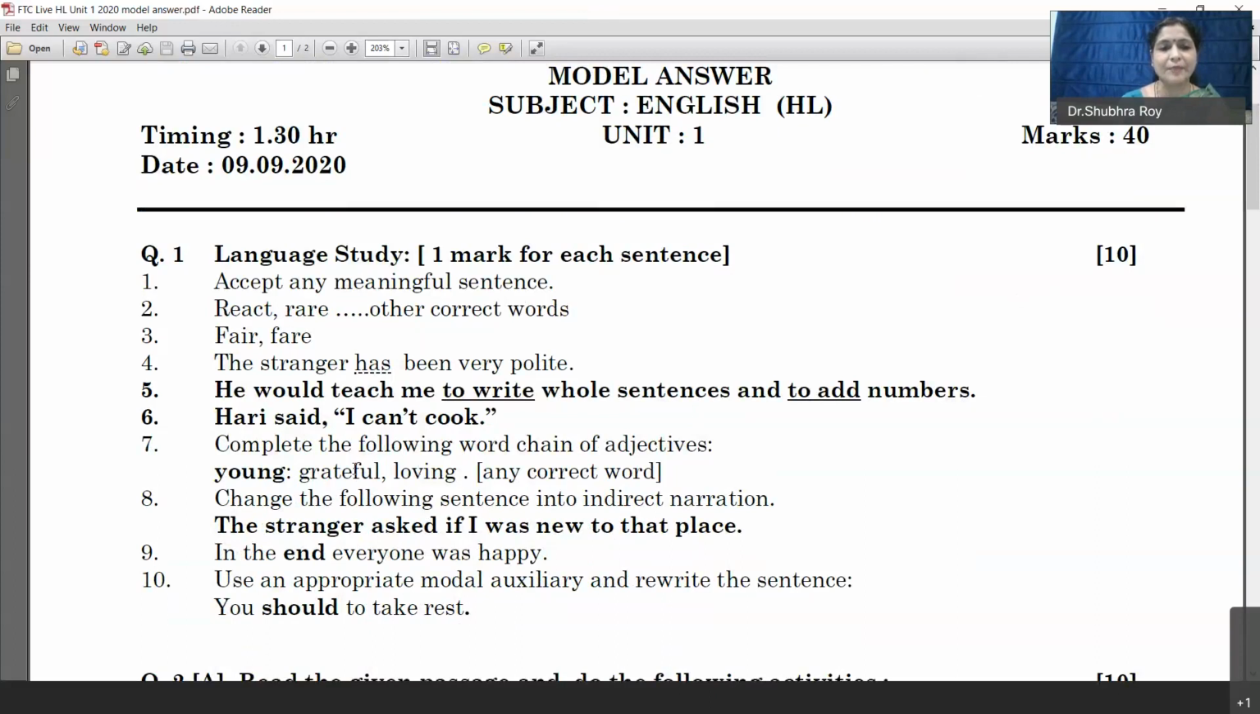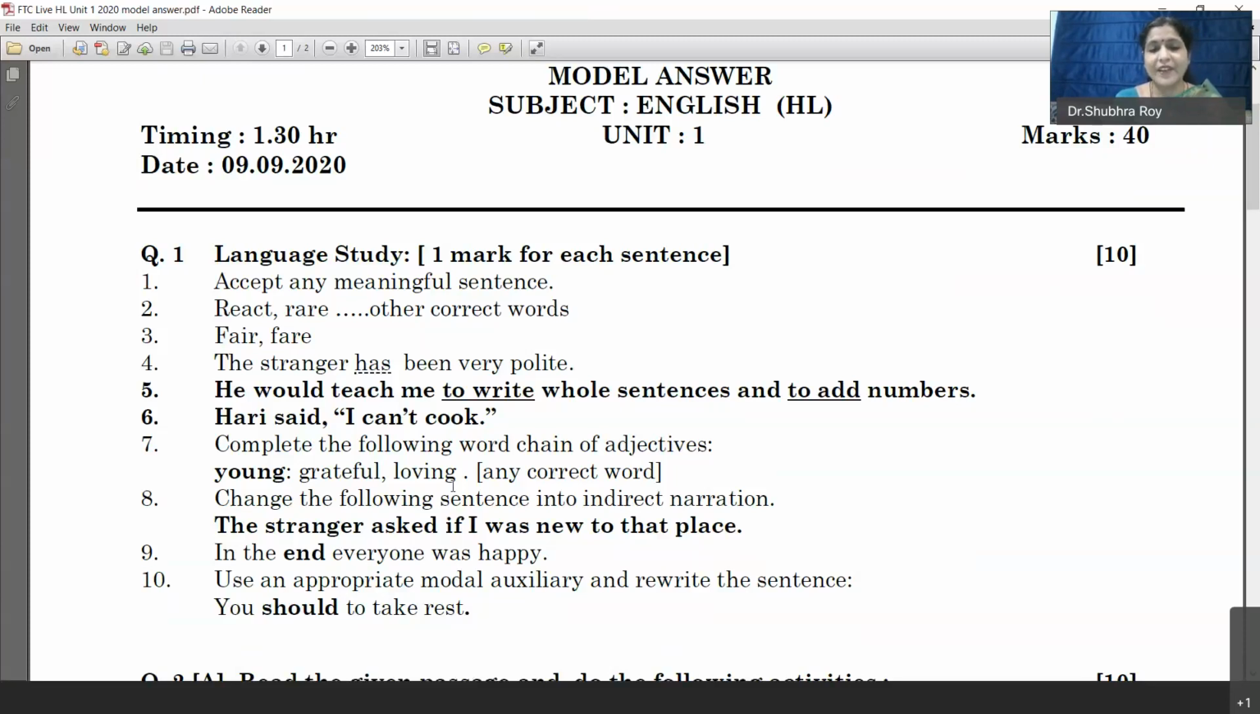Now, with this, let me caution you with one thing: if one word goes wrong, you get a 0 because we are expecting a chain there, a word chain. So if one word goes wrong, you get a 0. Now change the following sentence into indirect narration. The answer I'll give you: "The stranger asked if I was new to that place." There are half marks each for 3 changes that you make, but you may get a 0 if you make 2 mistakes here.